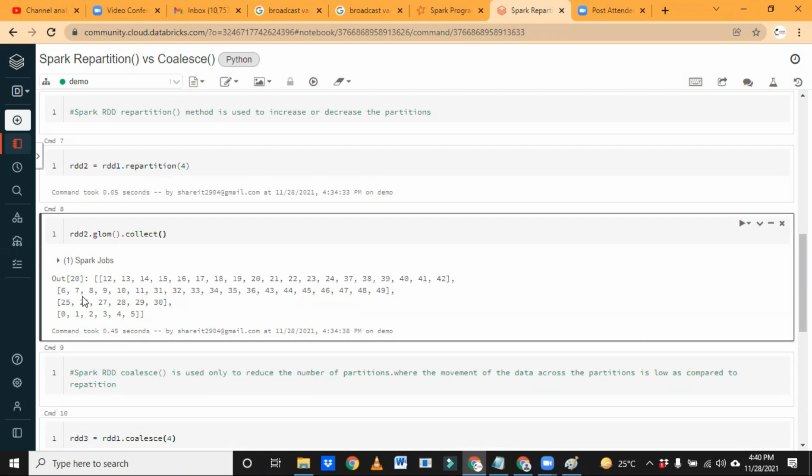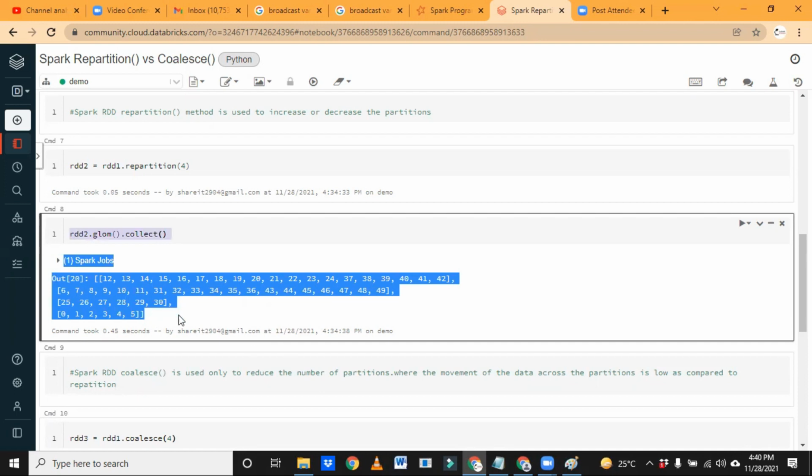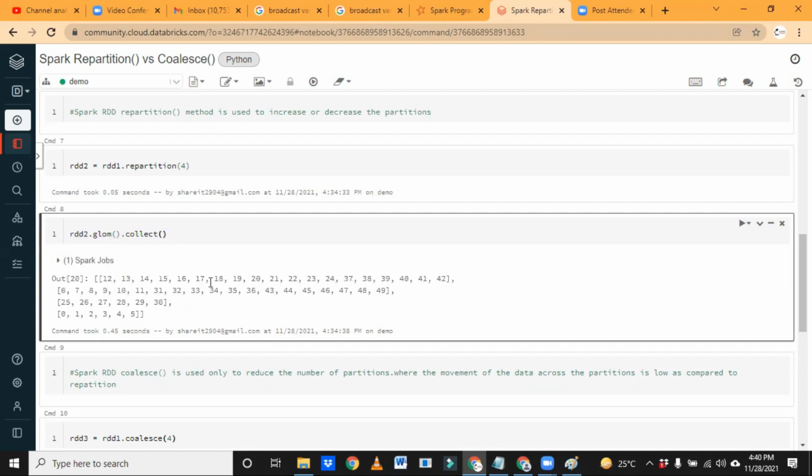It's not in order, right? 6, 7, 8, 9, 10, and then 31, 32, 44, 43, and these are all random picks. When we do repartition, this is what happens internally. It's not linear, not in a properly arranged manner.